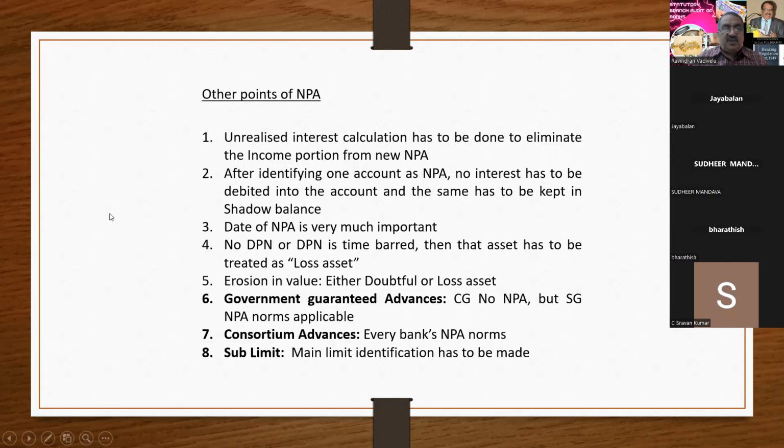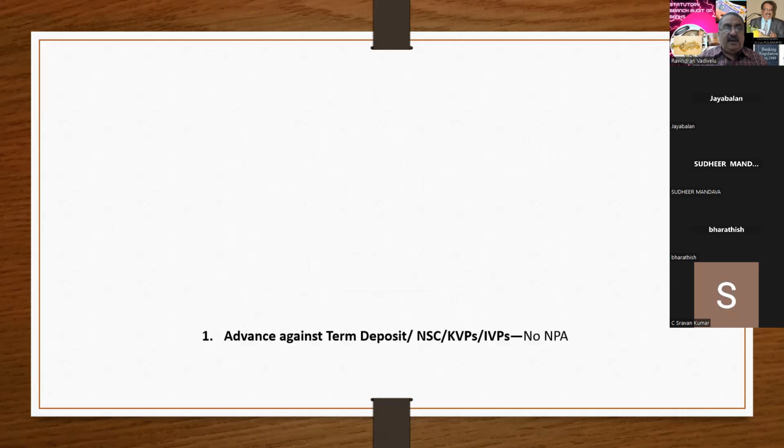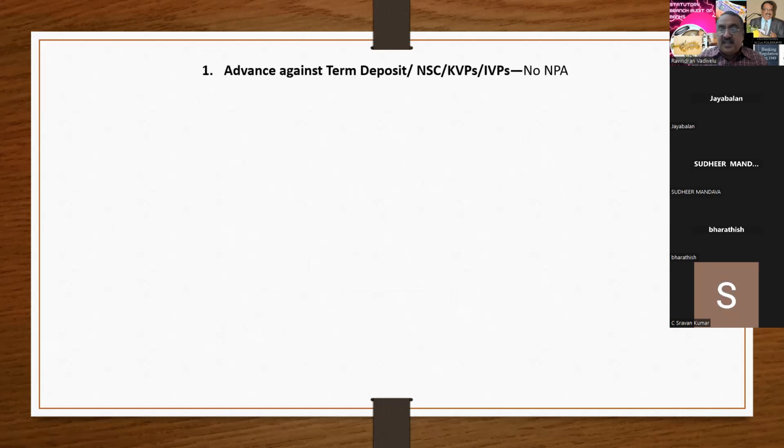This is with reference to consortium and sublimit. Advance against term deposit, NSC, KVP, Indira Vikas Patra: NPA provisions are not applicable.